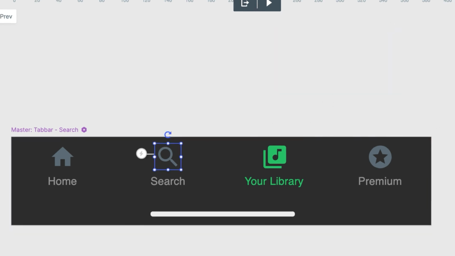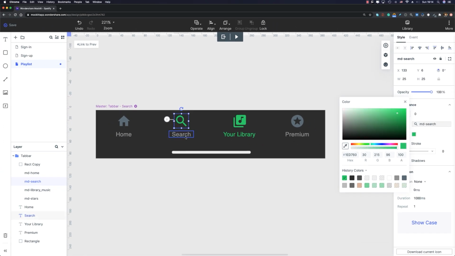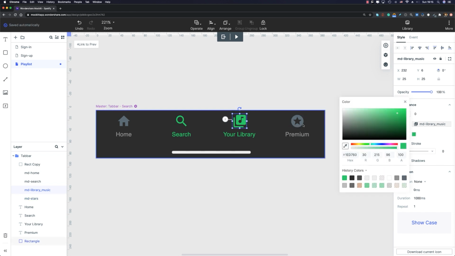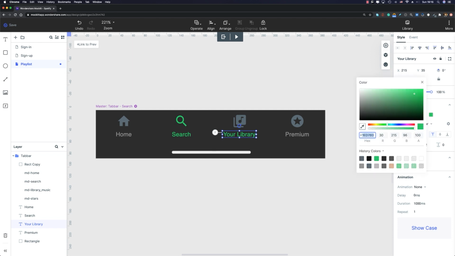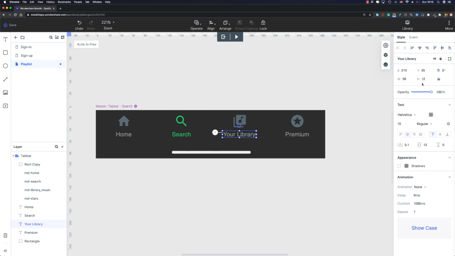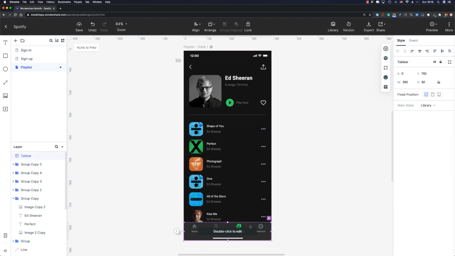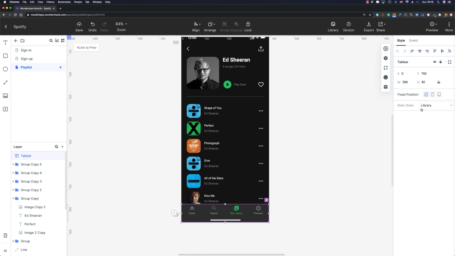And in the search state, obviously our search icon should be green, also this text, and this library icon should be this dark gray or bluish color, okay? The color code is 58676F, just like that. And this text color is gonna be 92, 92, and 92, okay? So now we have 2 different states. I can select my master here, and on the right side, in the main state section, there is a drop menu, and I can switch to search library, okay? You can create other states as well.